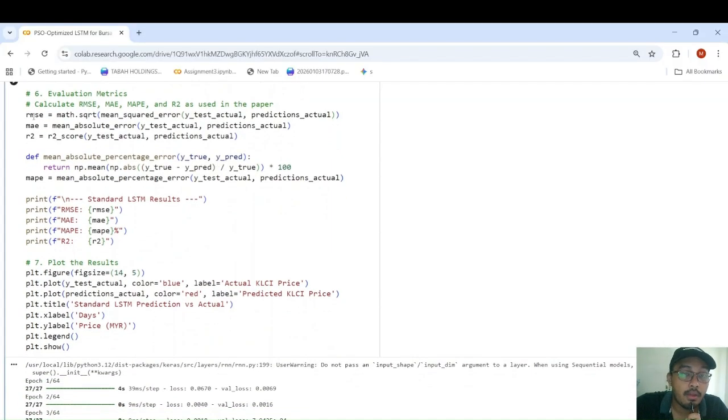So these are the evaluation metrics that we use: RMSE, MAE, and R-square. Why don't we use accuracy or precision and recall? Because this is a regression model. This is not a classification model. So the best way to calculate accuracy is by calculating RMSE. The lower the RMSE, the better.